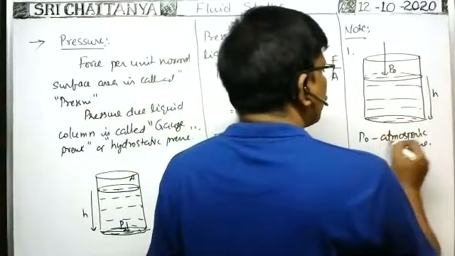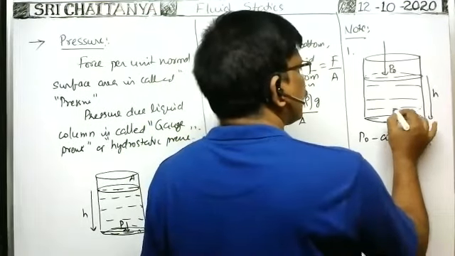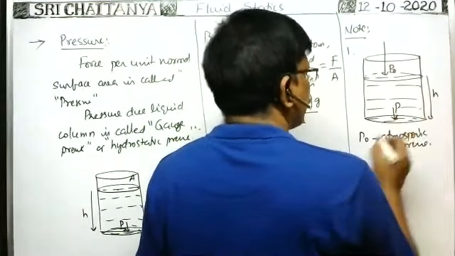Okay, so here P naught is the atmospheric pressure. Then what is the total pressure at this bottom? P is equal to, on the surface of the liquid when atmospheric pressure acts, this atmospheric pressure is transferred to each and every point in the liquid also. That's why even at this point, at the bottom, this pressure P naught acts, and at the same time due to the depth of the liquid column also pressure acts.